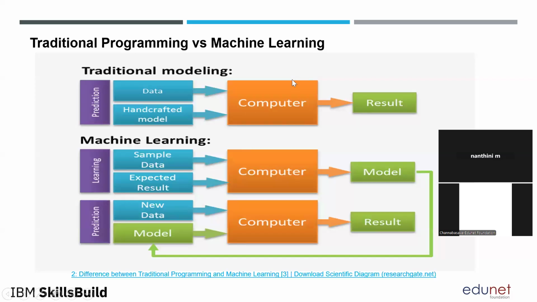Okay. So for traditional programming, you will be feeding the machine input and the algorithm or the instruction. Every time you will be feeding the computer the model or the instruction. If you want addition, you have to feed the model. If in future you want to do a certain task, you have to again give the instruction to the computer. But here in this case, what will happen? You will be feeding the computer data and the output one time, it will generate the model, and this model can be used for n number of times in the future.